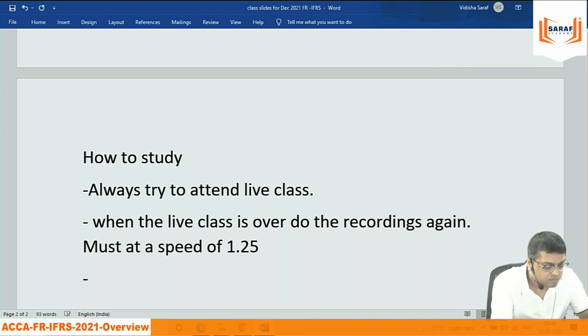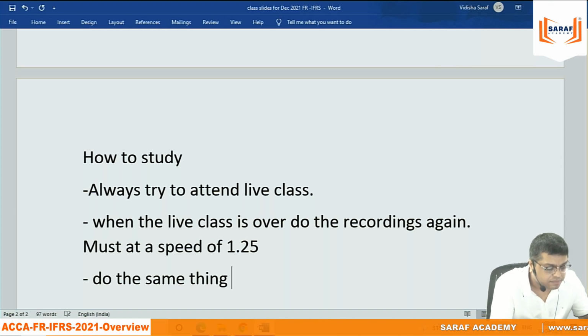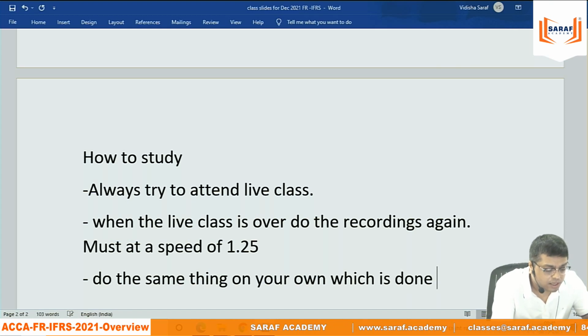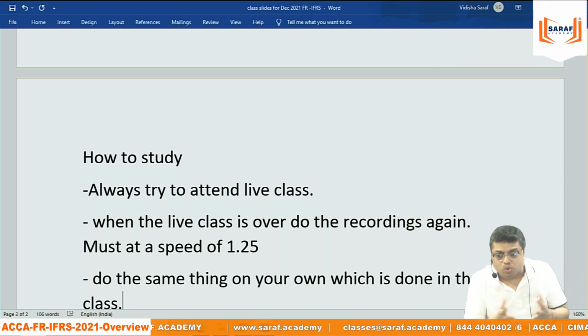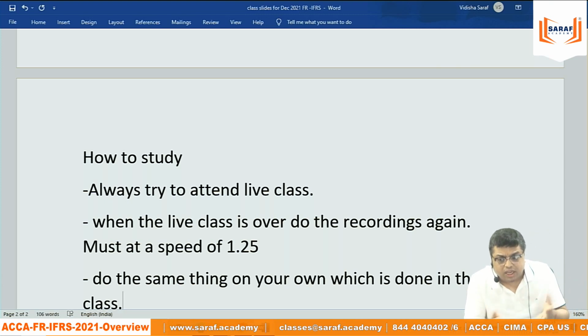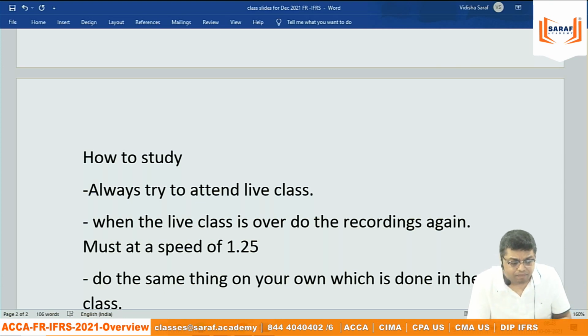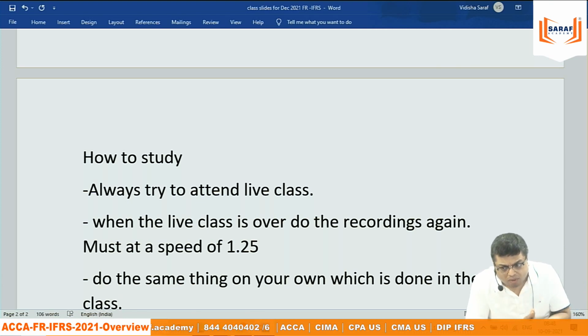Then do the same thing on your own, which is done in the class. There is some question we solved. There is some theoretical question we discussed. You raise the query, I explained that. You solve that thing on your own.